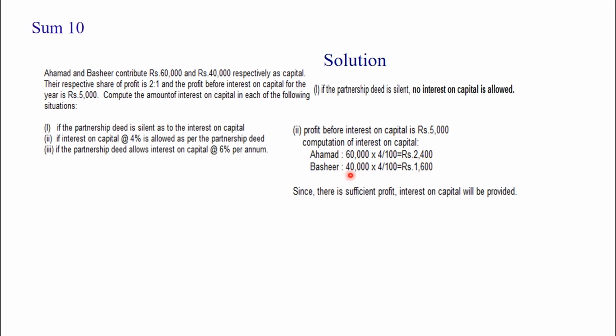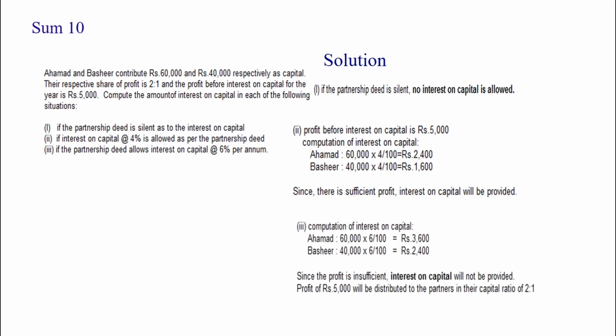For Bashir, 40,000 into 4 by 100 is 1,600. The total is 4,000, which is less than the profit before interest on capital, 5,000. Since sufficient profit is there, we can give them interest on capital.